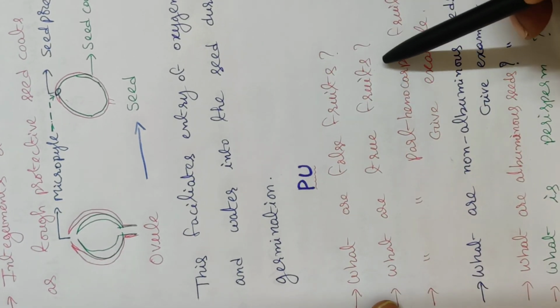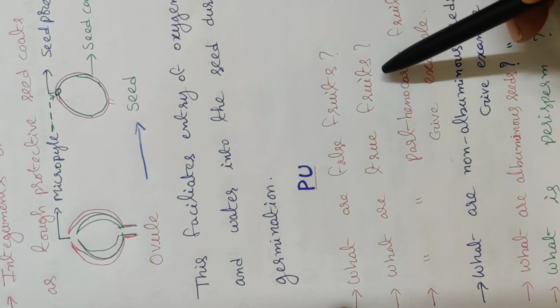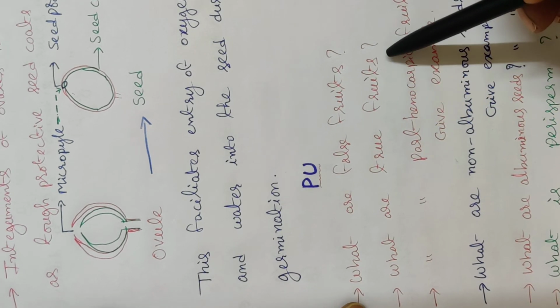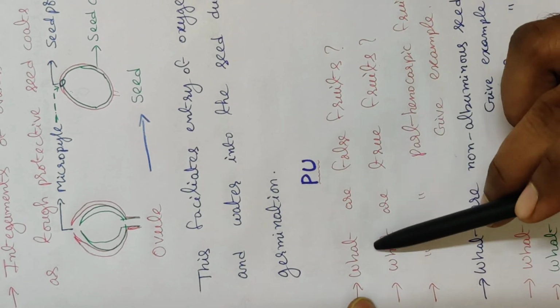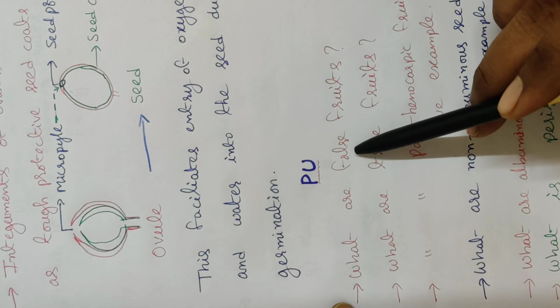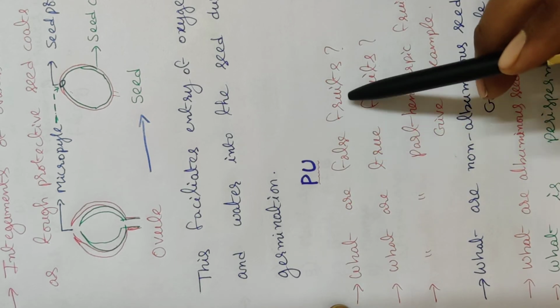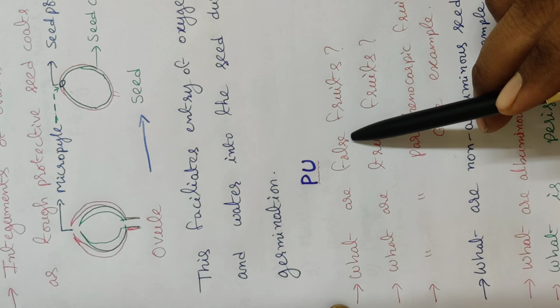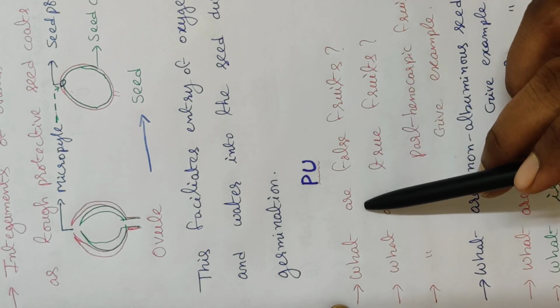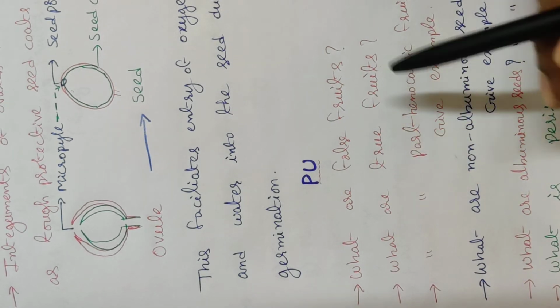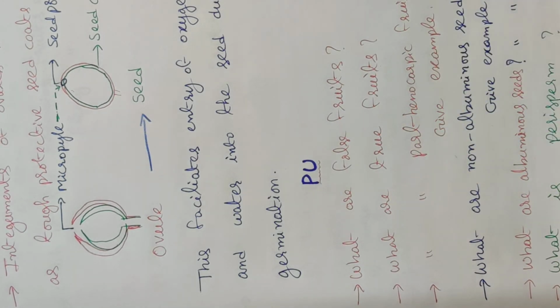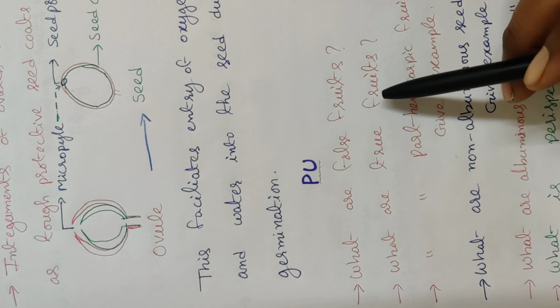Okay. From this fruits and seeds concept, from the subjective point of view, there are a few questions. First question: what are false fruits? If the fruits are false, how many types of fruits are there? True fruits and false fruits, based on whether they develop from only the ovary or from a part other than the ovary of the flower. What are false fruits?